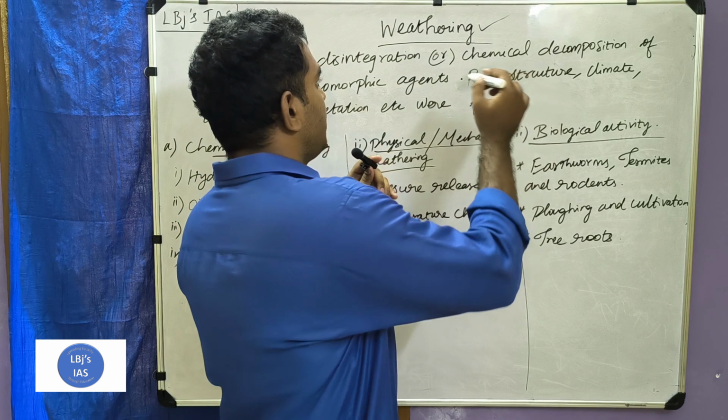Next one is salt weathering. What is salt weathering? It involves a salt like sodium chloride. Whenever a salt solution enters the rocks through gaps or cracks, and the solution starts crystallizing, it will lead to the disintegration of the rock. For example, on some rocks the salt solution entered by means of cracks present in the rock.